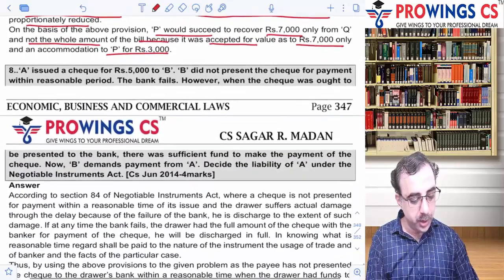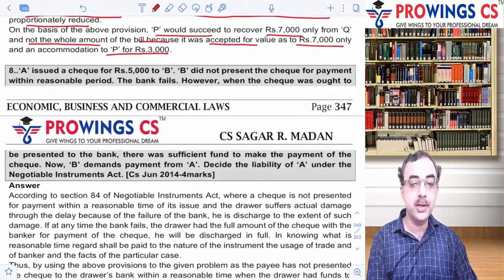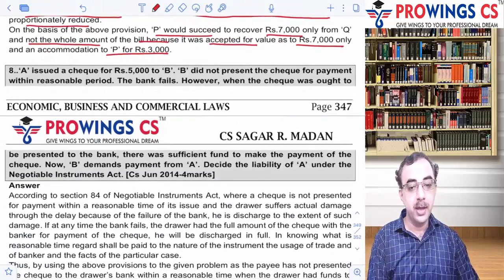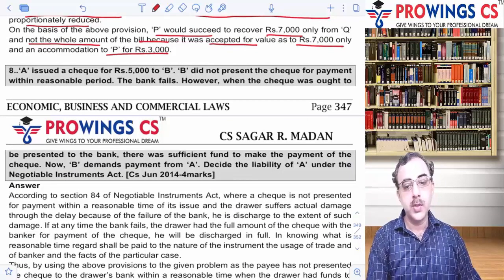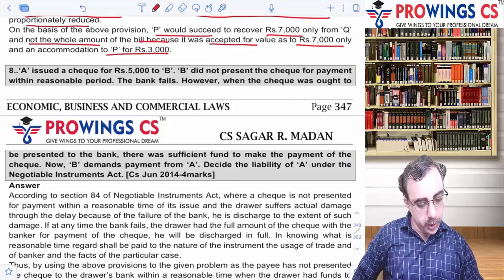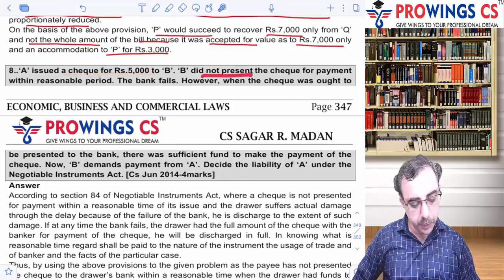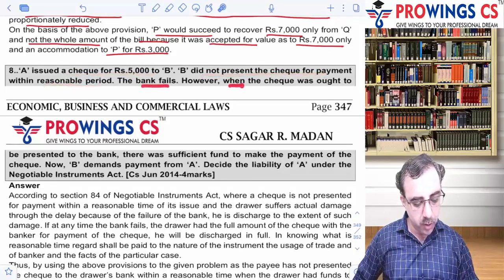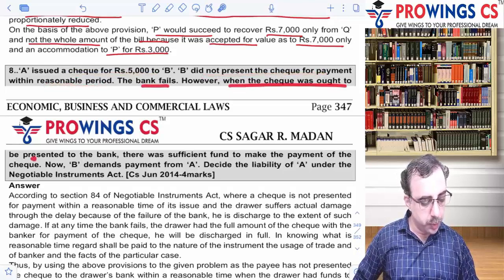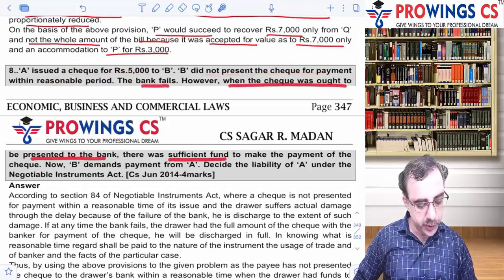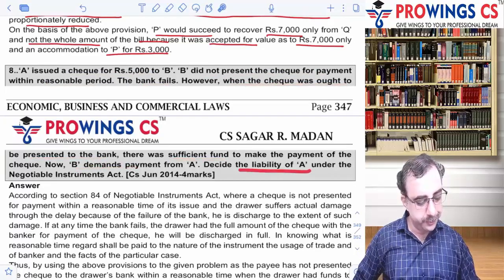What is question number 8 saying and what we have to write in this one? Okay, now in this question, A issued a check of 5,000 to B. B did not present the check for payment within a reasonable period. The bank fails. However, when the check ought to have been presented to the bank, there were sufficient funds to make the payment. Now B demands payment from A. Can A be made liable?